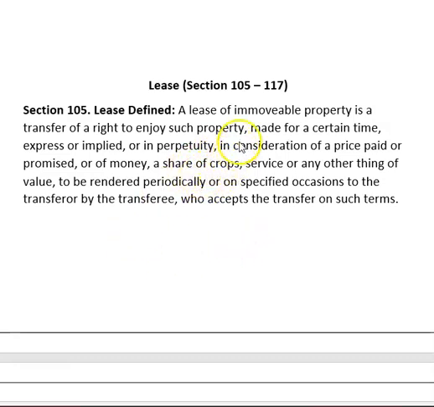A lease of immovable property is a transfer of a right to enjoy such property made for a certain time, express or implied, or in perpetuity, in consideration of a price paid for promise or a money, a share of crops, service, or any other thing of value to be rendered periodically or on specified occasion to the transferor by the transferee who accepts the transfer on such terms.